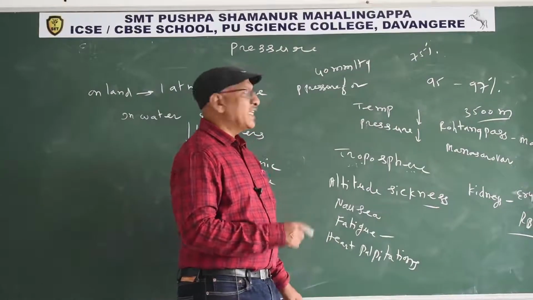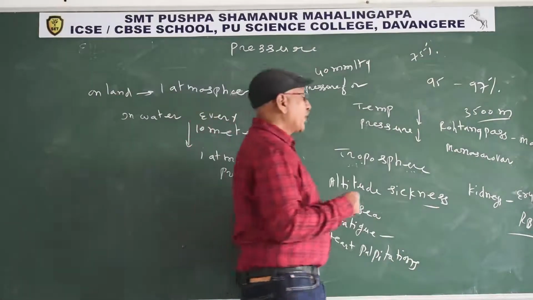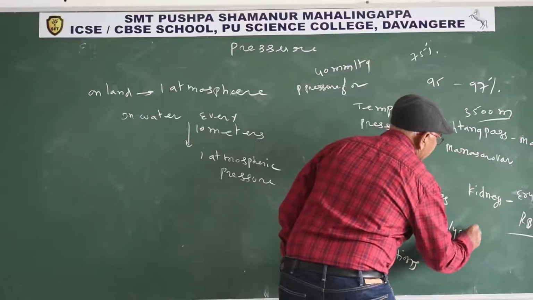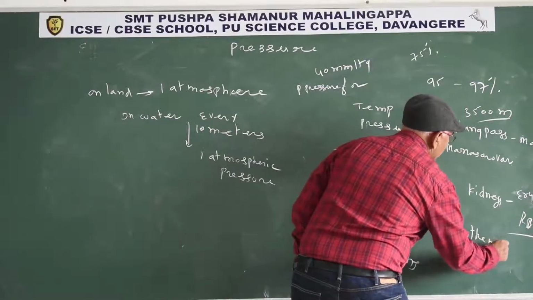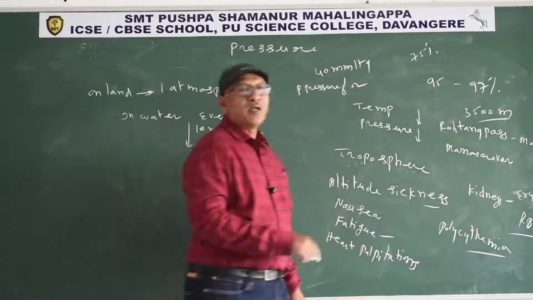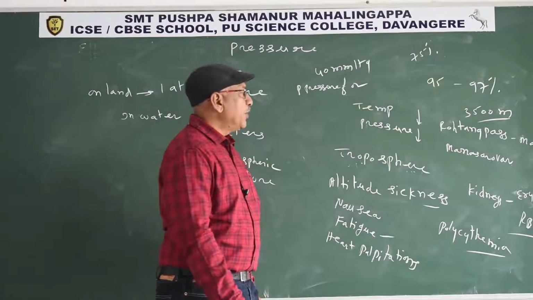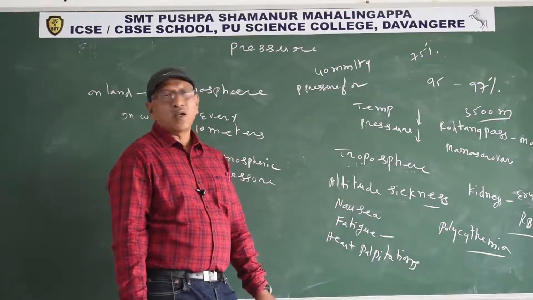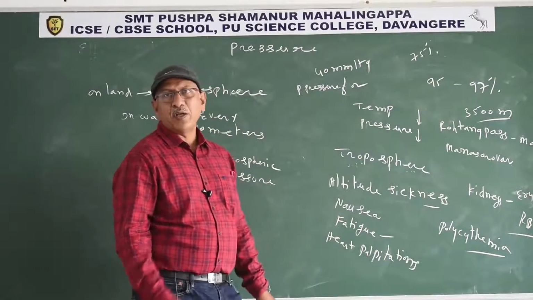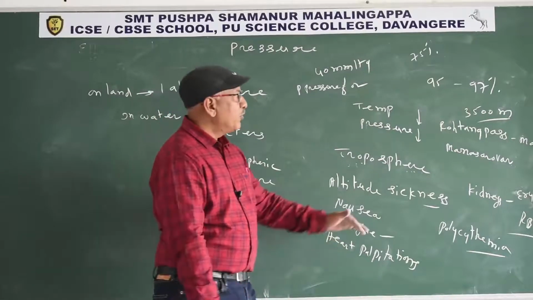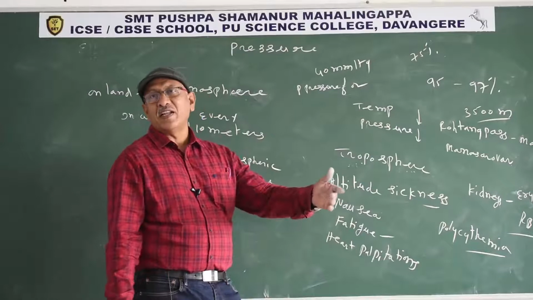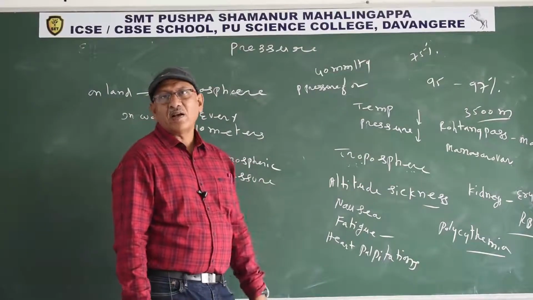So the people who stay at high altitude exhibit polycythemia. What is polycythemia? More number of RBC. Generally human beings possess 50 lakhs to 55 lakhs, or 5 million to 5.5 million RBC. The people who stay at high altitude have more than 55 lakhs, 70 lakhs or 75 lakh RBC.